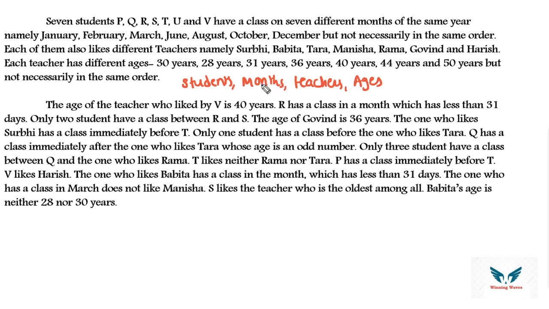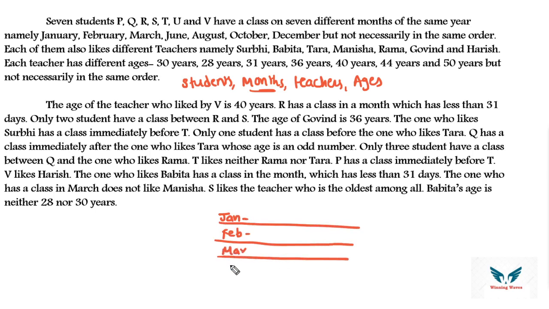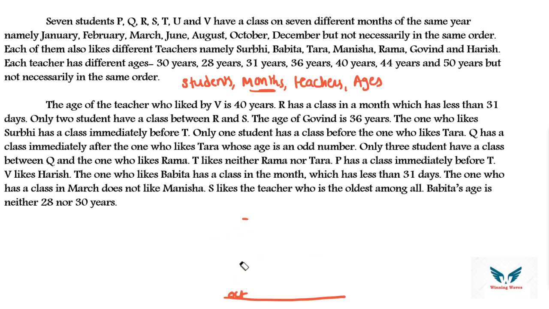So we can take the fixed parameter as months. Let's take months. What are the months? Jan, then Feb, so we'll go with the blueprint, March, June, August, October, December. Otherwise let me erase the whole thing. Let me make it a little bit bigger.